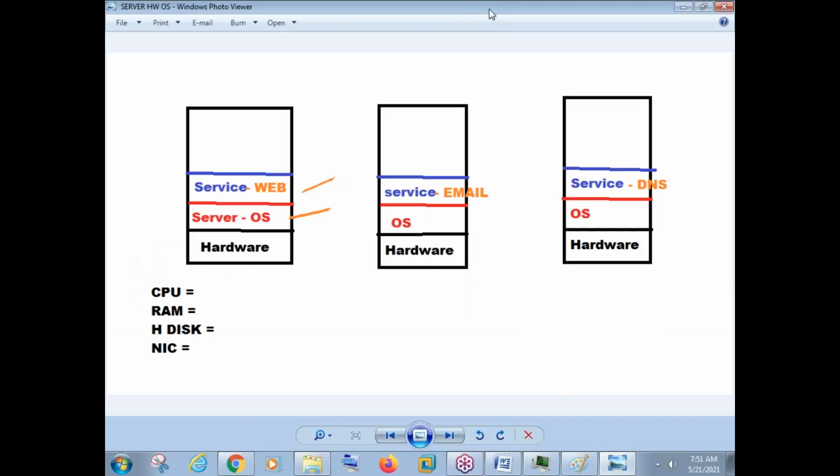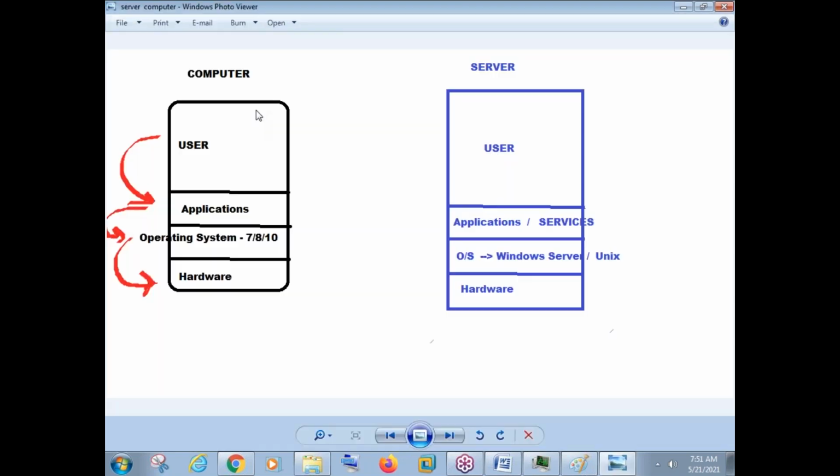This one, right? So we have hardware, we have OS, and we have some services. Okay, this one. This is much better. So we have hardware, we have operating system, application, and user. Same for a server: hardware, OS, application or services, then a user here. So now we are into the second layer, like we are installing OS here.